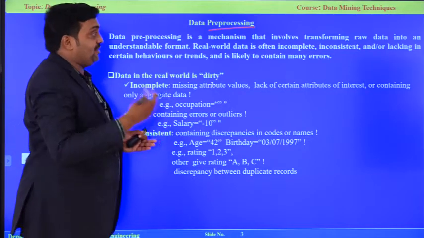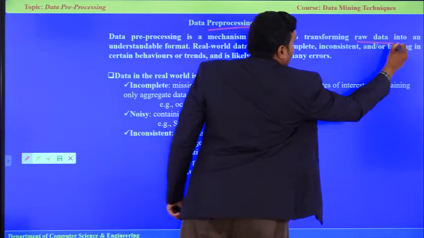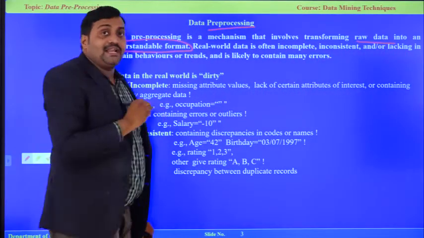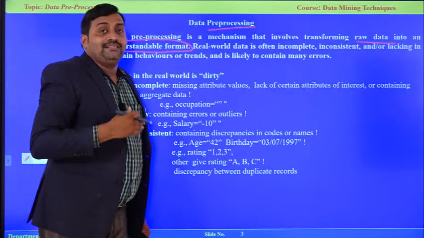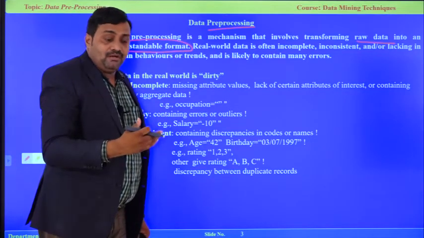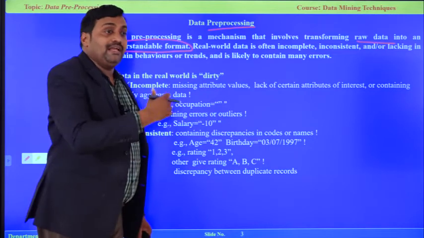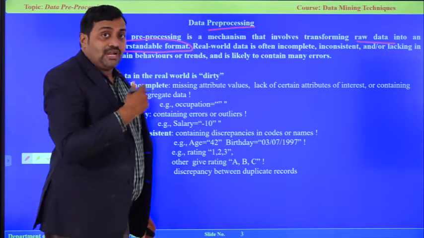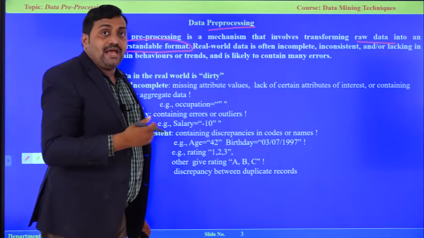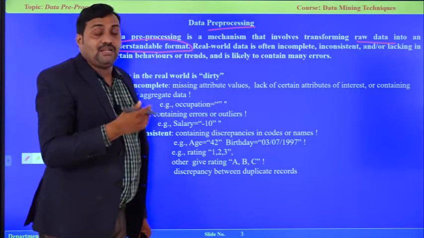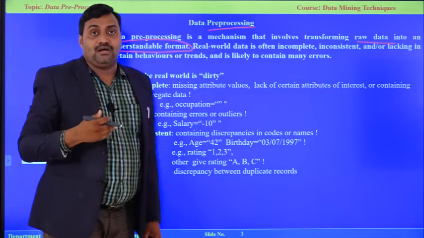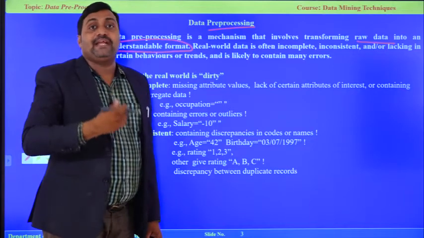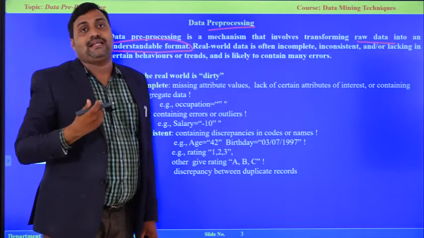So, we should convert the raw data into an understandable format, because in the real world we will get data in text format, image format, video format or any other formats. So, what we are going to do is convert it into an understandable format, then only we will be able to perform the work easily and extract hidden patterns from the data.